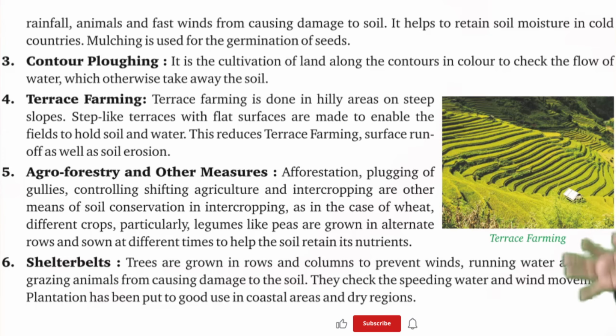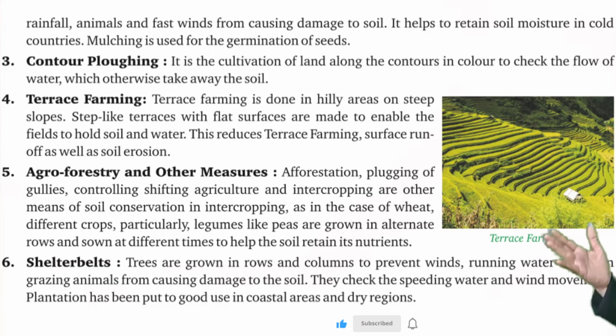Agroforestry and other measures. Afforestation, plugging of gullies, controlling shifting agriculture and intercropping are other means of soil conservation. In intercropping, as in the case of wheat, different crops, particularly legumes like peas, are grown in alternate rows and sown at different times to help the soil retain its nutrients.